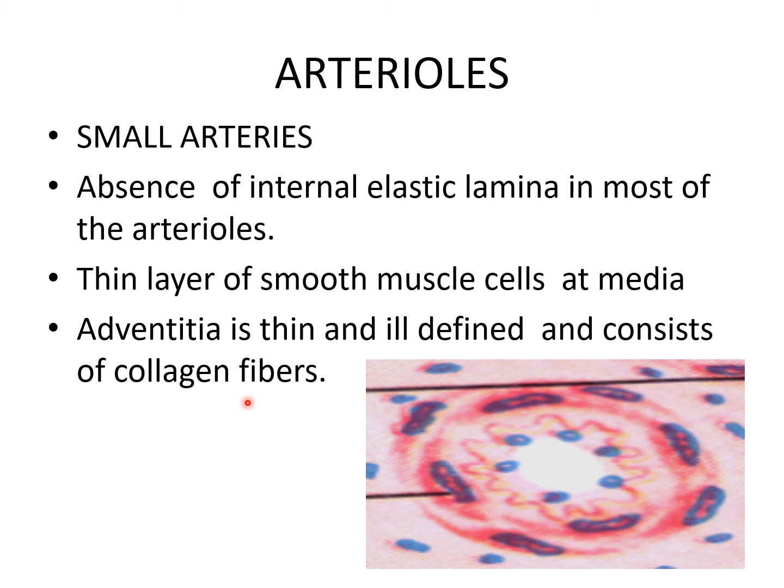Arterioles less than 50 micrometers in diameter are called terminal arterioles. All three layers, tunica intima, media and adventitia, are thin as compared to the artery. In an arteriole, the adventitia is made up of a thin network of collagen fibers. Arterioles are the main regulators of peripheral vascular resistance.